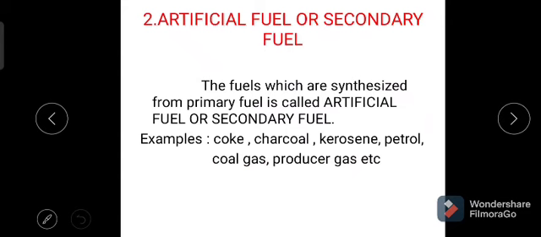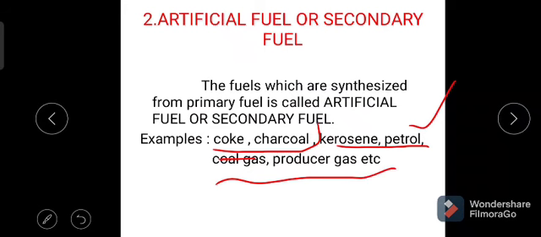Let us see the examples of the secondary fuels, that is coke, charcoal. These are synthesized from the coal. Kerosene, petrol: these can be extracted from the petroleum. Coal gas, producer gas: these can be extracted from the natural gas.